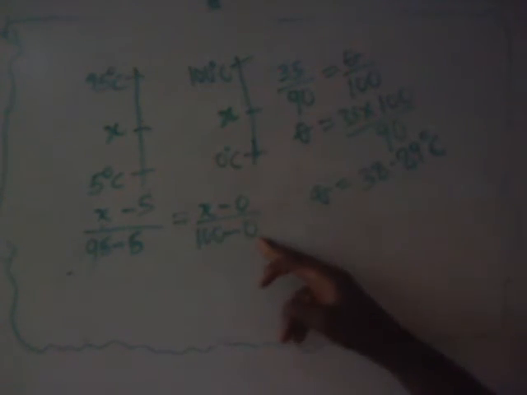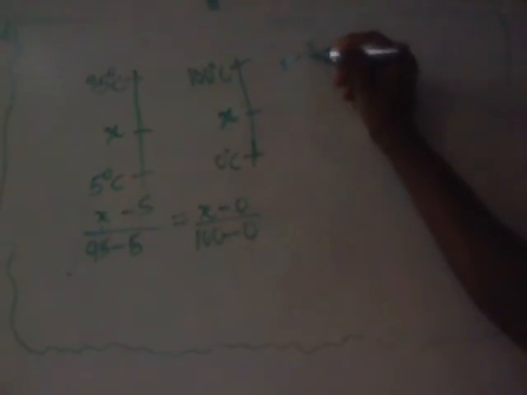So let's now solve. We now have X minus 5 over 90, since 95 minus 5 is 90, equals X minus 0, which is X, over 100 minus 0, 100. Can we now cross multiply and solve for X?